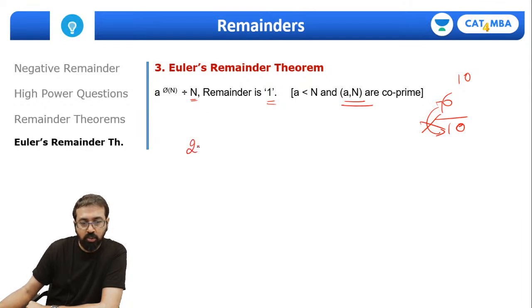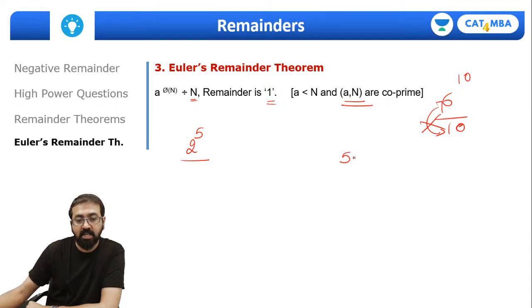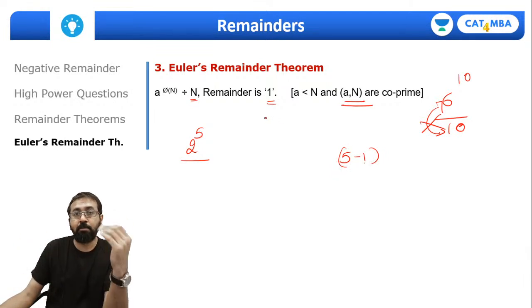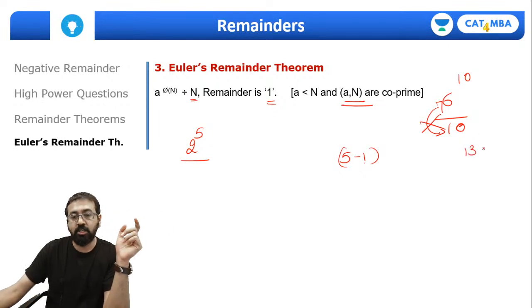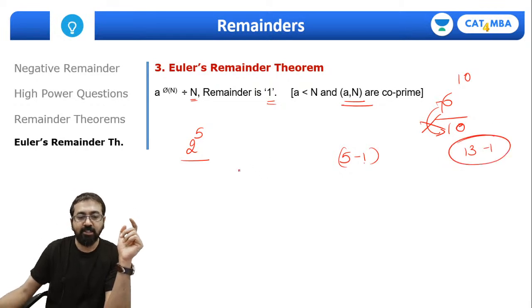So if I take 2 raised to 5, now please understand 5 is a prime number. Any prime number has always one less coprime to that. So for example, how many numbers are coprime to 5, less than 5? 1, 2, 3, 4, all of these are coprime to 5, isn't that? If I ask you how many numbers are coprime to 13, there will be 12 numbers, right?